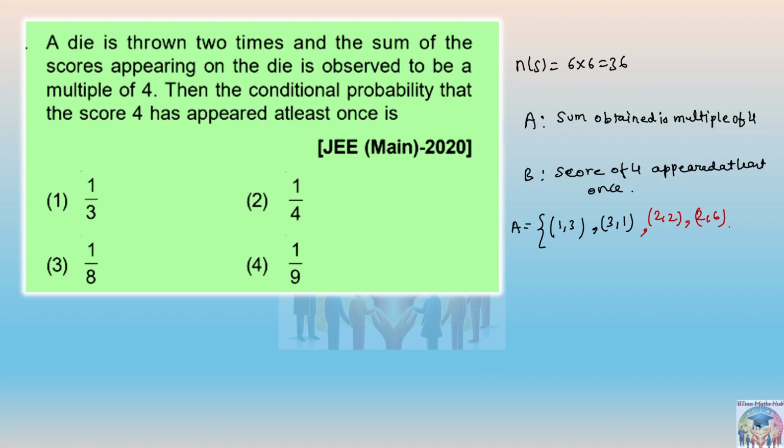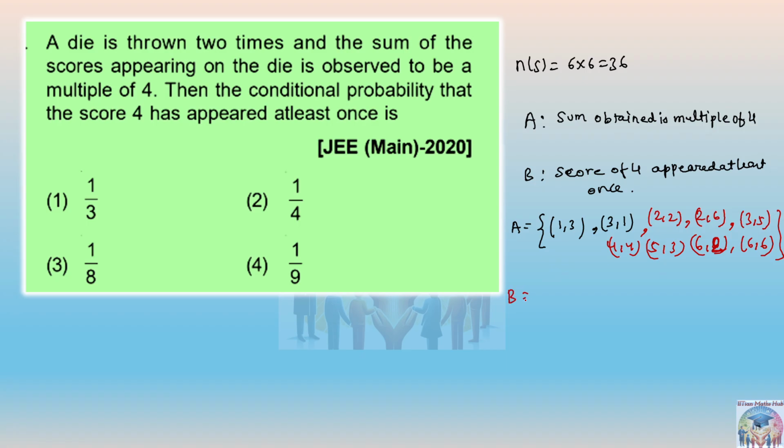Okay, let's write 2 comma 6, then 3 comma 5, and then 4 comma 4, 5 comma 3, 6 comma 6, 6 comma 2 is also there, 6 comma 2, 6 comma 6. 2 comma 6 is 8, nah, that's fine.